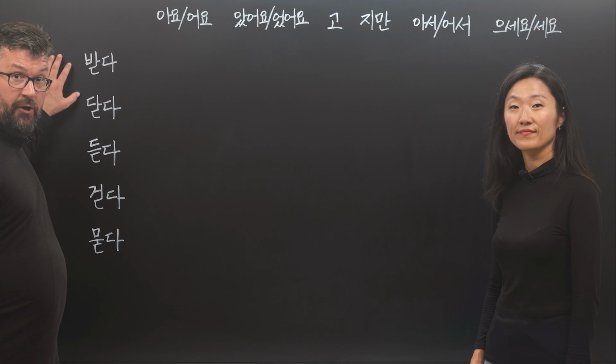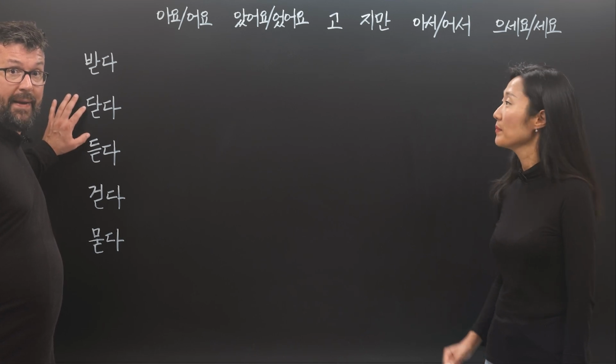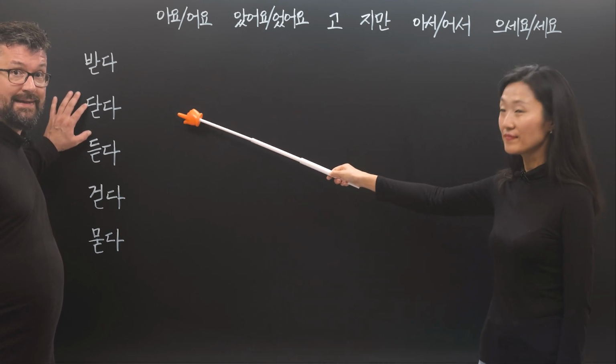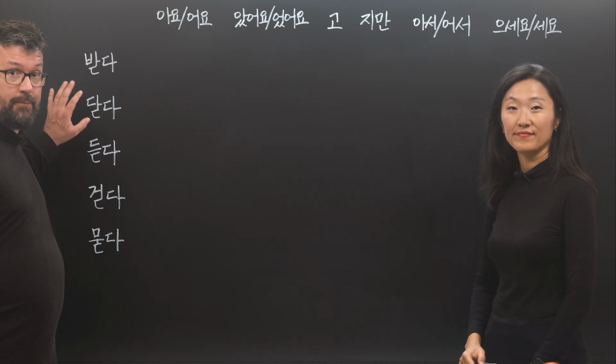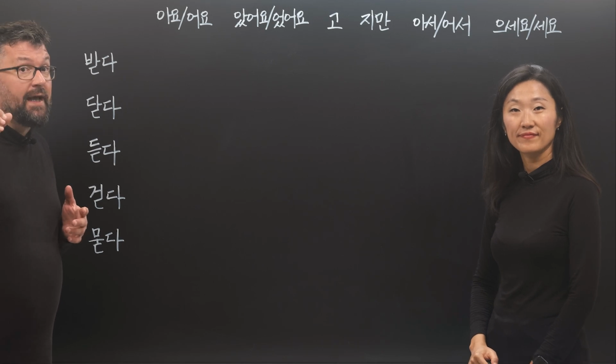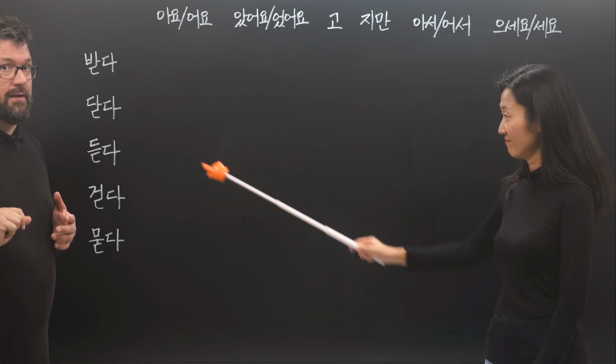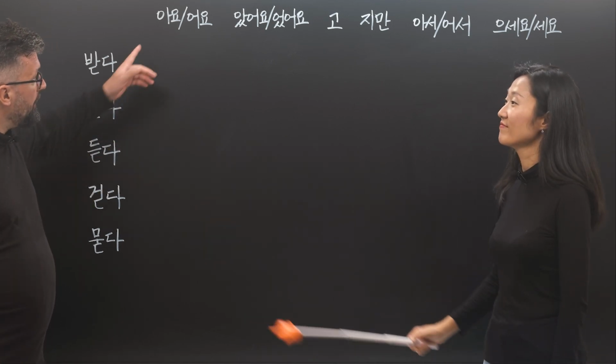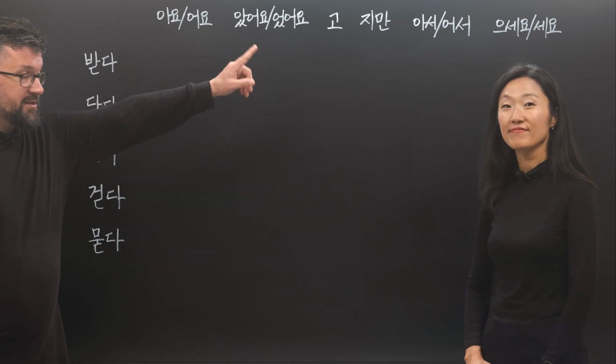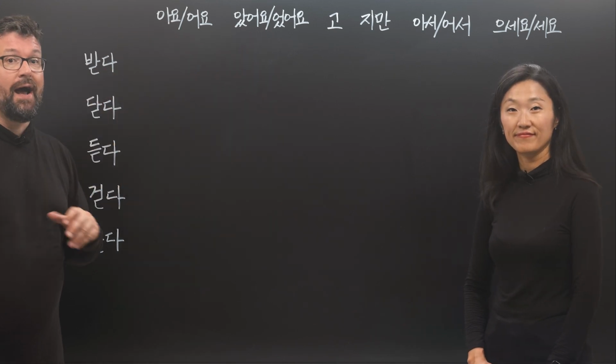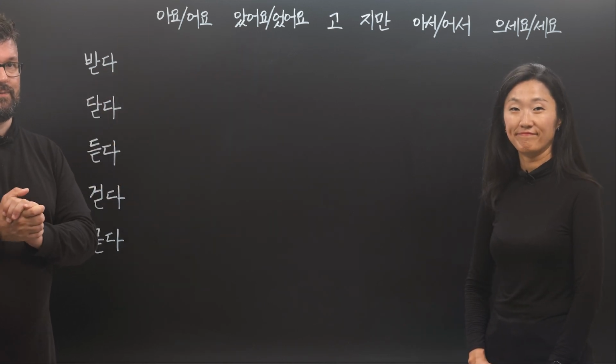The first 2 words in this table, 받다 and 닫다, are regular verbs that end in batchim ㄷ. The others are irregular. We will now apply all these different grammar structures and compare how they are conjugated.